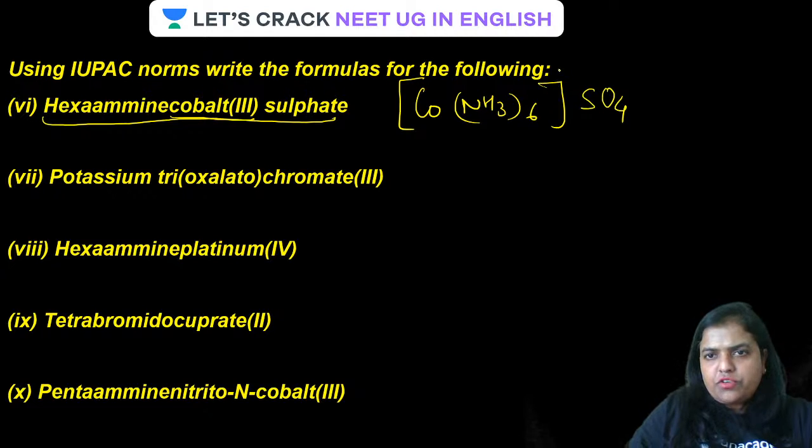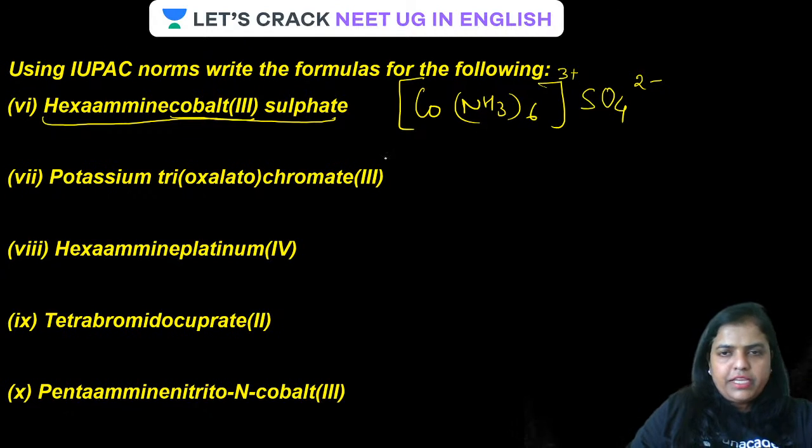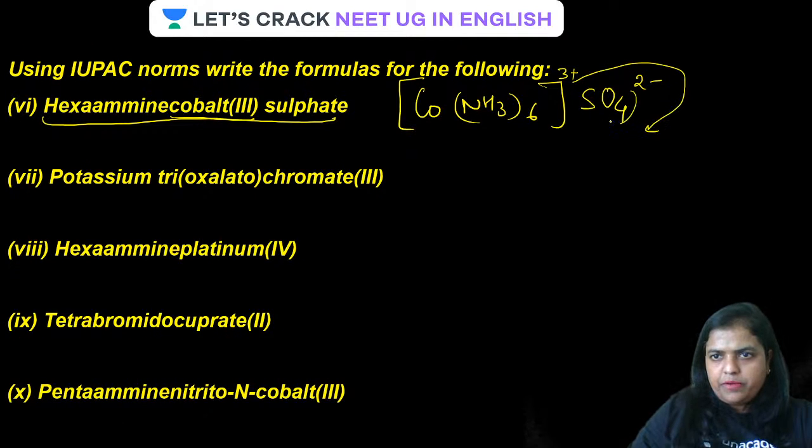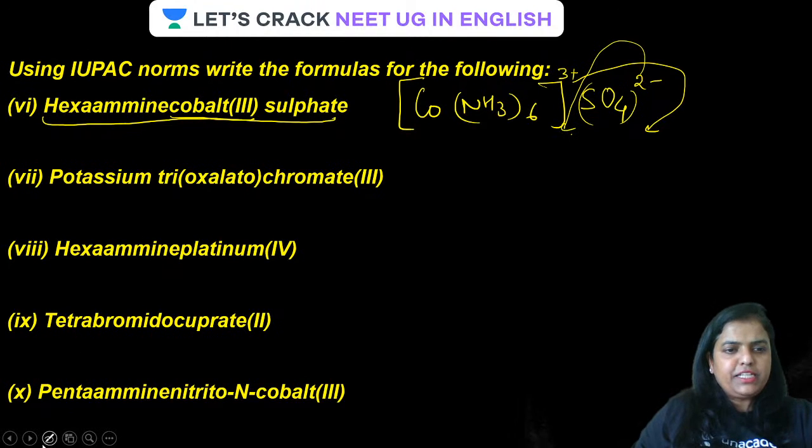This is 3 plus and sulfate should be 2 minus. Therefore, we have to go for a cross like this. This 3 will be over here by the bracket, and this 2 will go over here. Are you getting this? Because cobalt 3 is there.